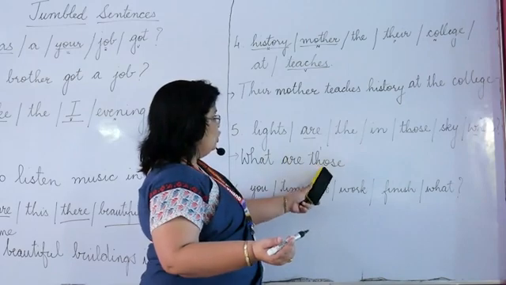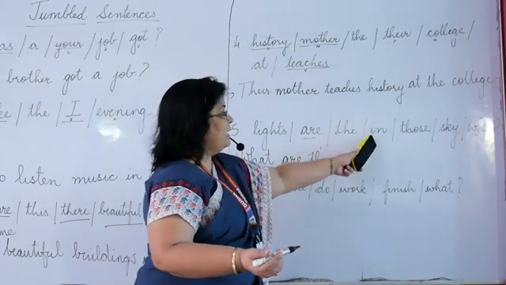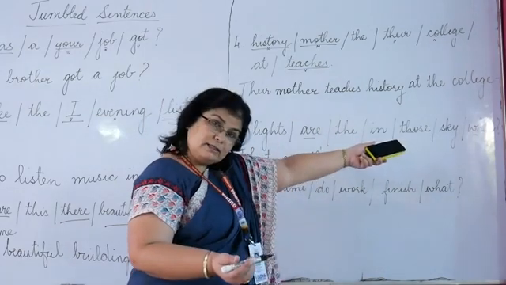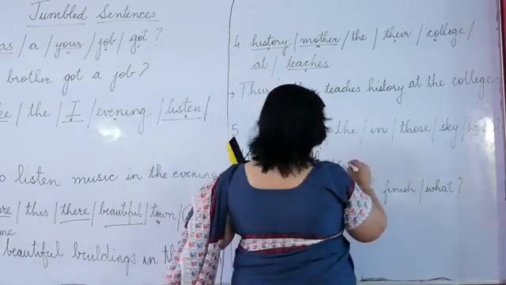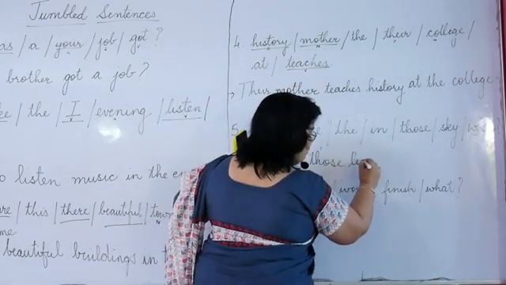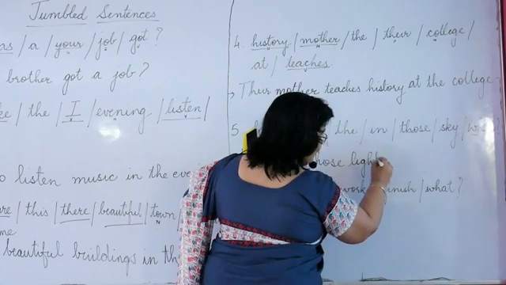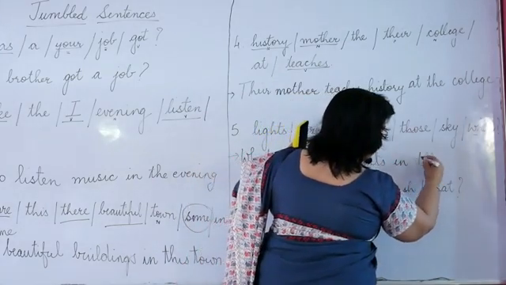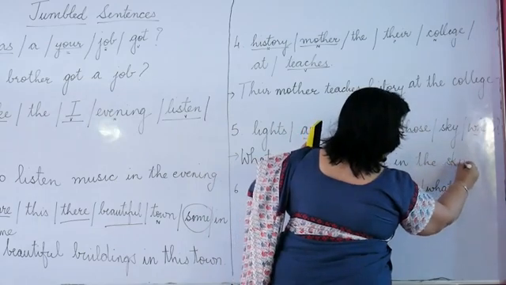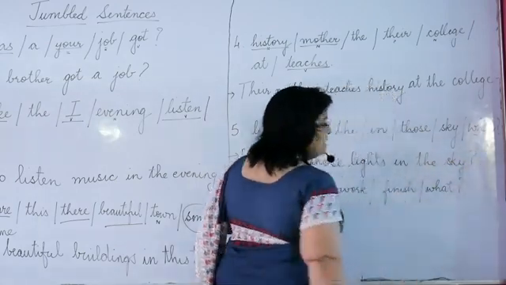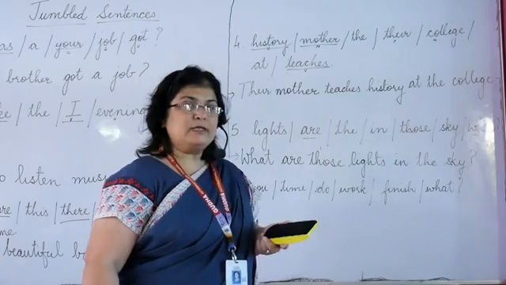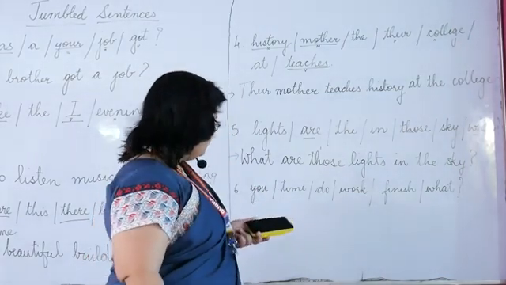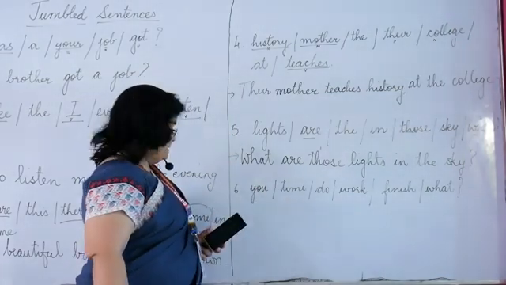What are those lights in the sky? Got it? What are those lights in the sky? And a question mark. This makes our answer.